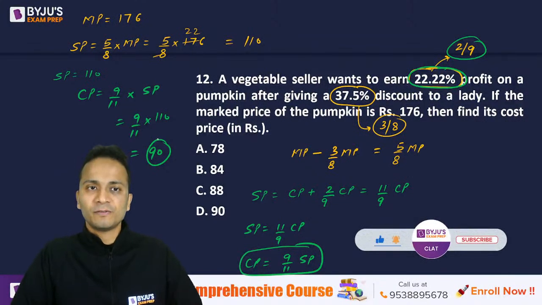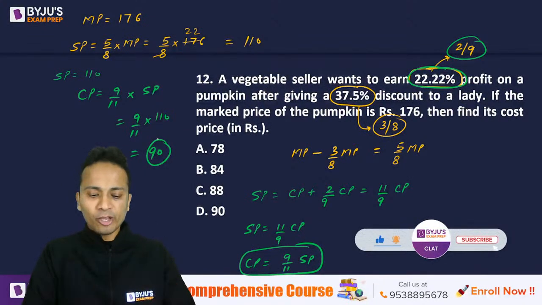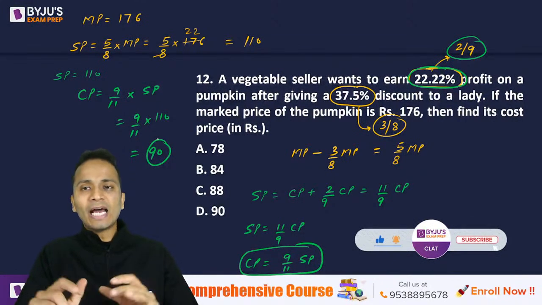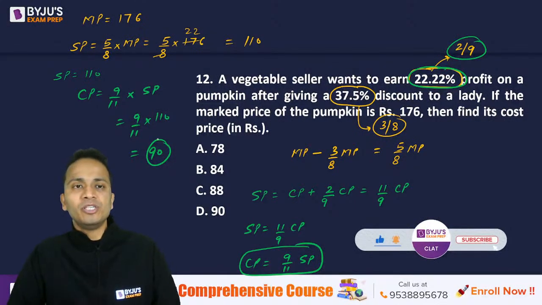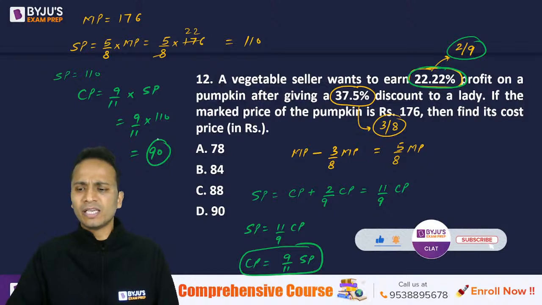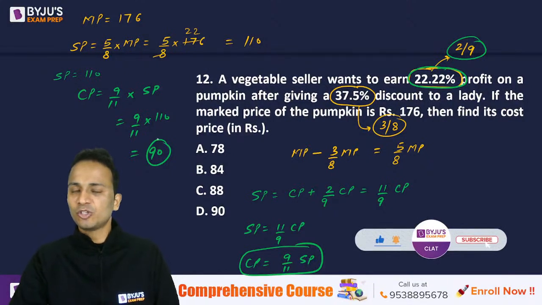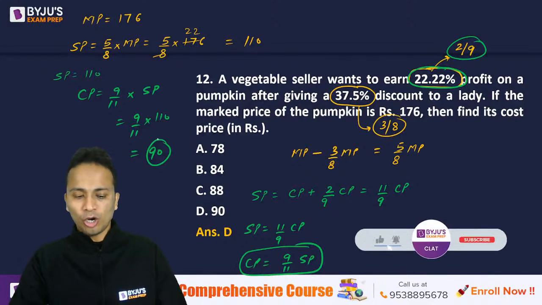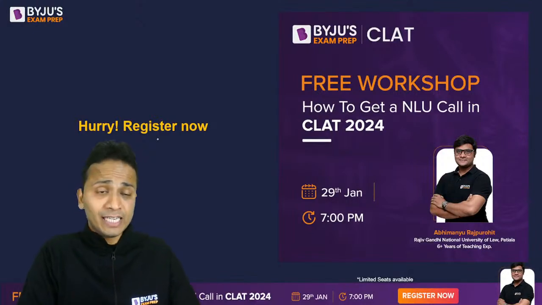Now you need to look at this question once again by yourself. Recording will be available to all of you. Okay, fine. So look at how I have played with these percentage equivalents. Okay, so need to look at this thing once again once you are done with a proper revision of profit, loss and discount. Let's go ahead. So answer was option D for this question. All right, great. So that is all about all the questions that I have selected for all of you for this session.